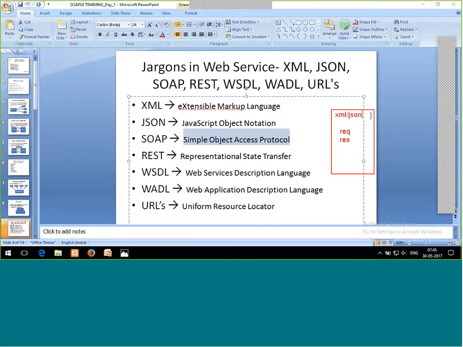I can send my complete data in XML format or in JSON format, and above that there is a protocol for the security purpose. For security we do need SOAP or REST. So it's one step above the languages, XML and JSON.